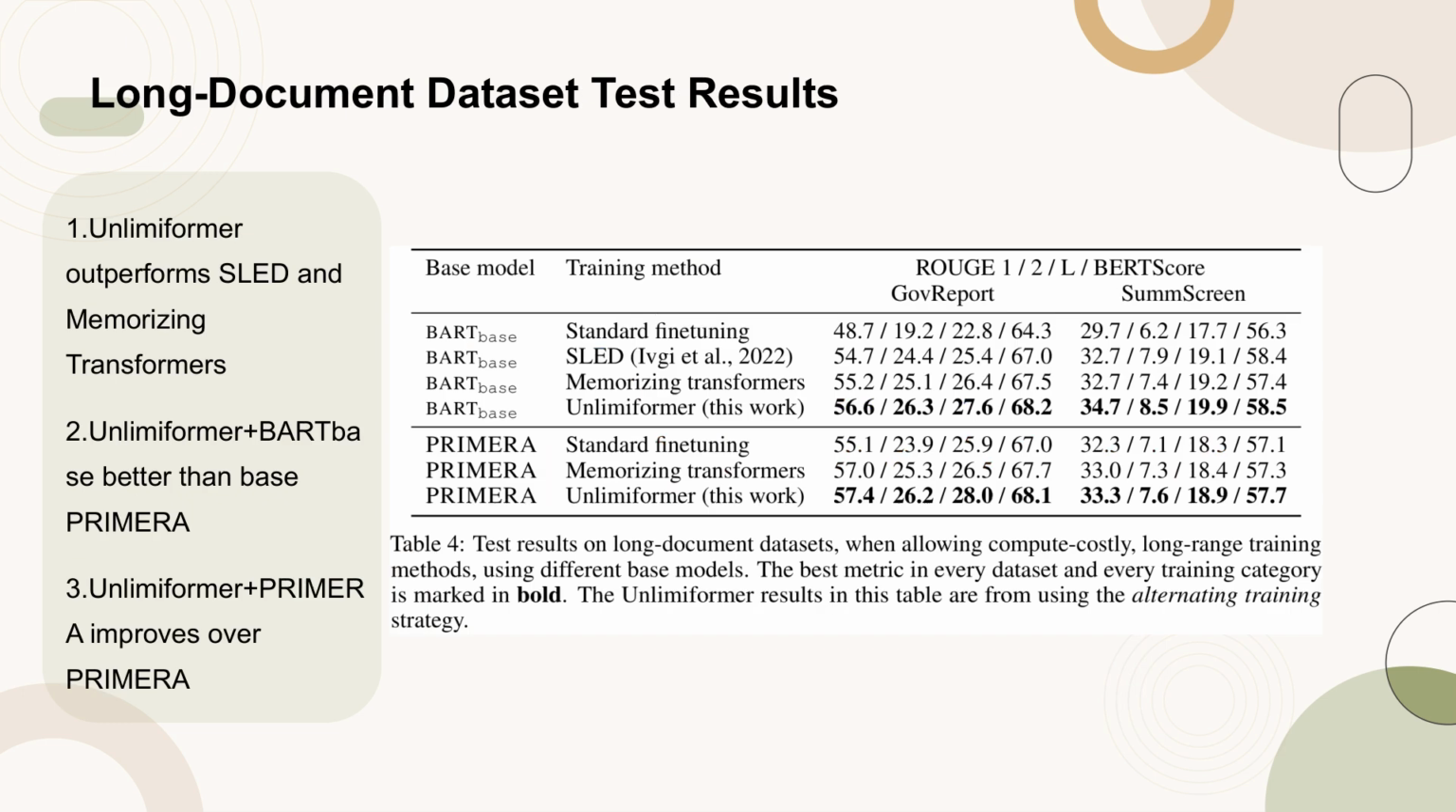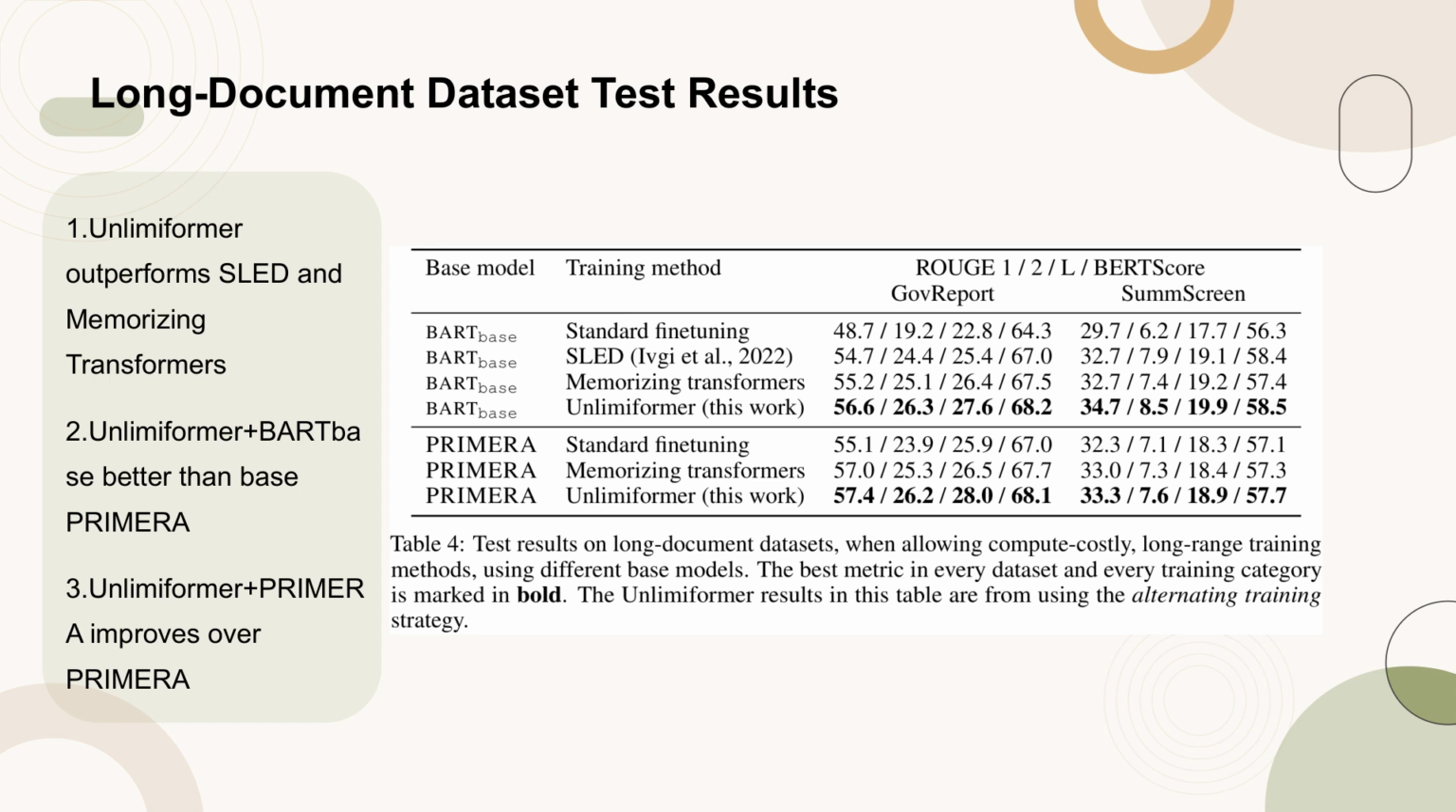Table 4 presents the test results on long document datasets, focusing on computationally expensive long-range training methods using various base models. The table highlights that Unlimiformer consistently outperforms both SLED and memorizing transformers across almost all metrics and datasets. Notably, Unlimiformer combined with BART base achieves superior performance compared to the base Primera model, despite Primera's larger size and extensive pre-training. Additionally, Unlimiformer can be applied to existing long-range transformers like Primera to further enhance their performance. The best metrics in each dataset and training category are marked in bold, with Unlimiformer results derived from the alternating